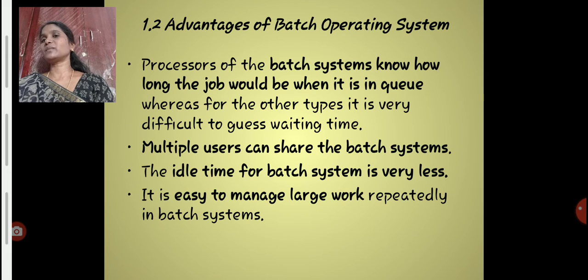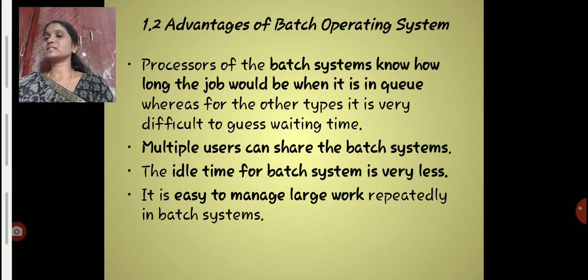And these are the advantages of batch OS. The processors of a batch system know how long the job would be waiting and how long it will be in the queue, whereas for other types like serial processing, it is very difficult for the processors to guess how long it will be waiting. So that is the first advantage.